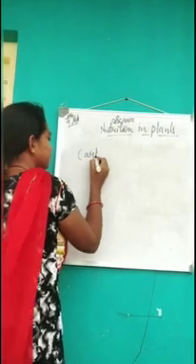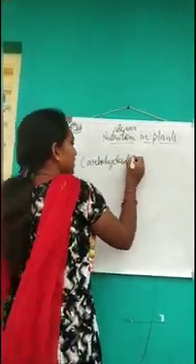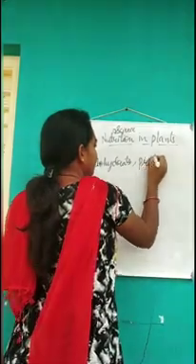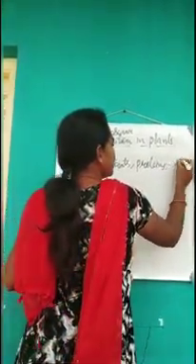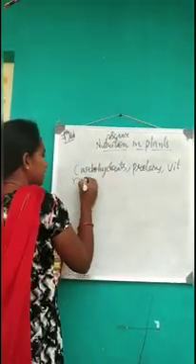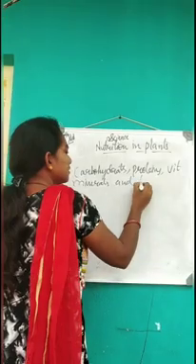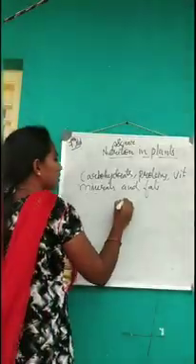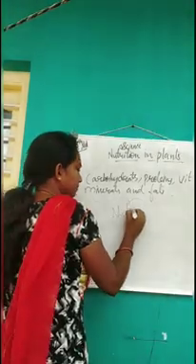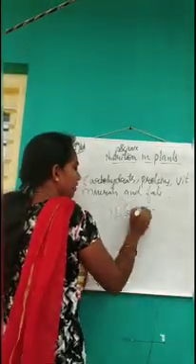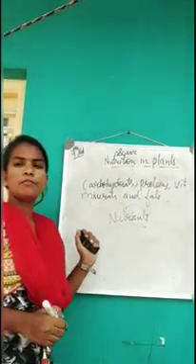Carbohydrates, then proteins, vitamins, minerals and fats. These are all the components of nutrients. All together is called the nutrients. Where do you get all these nutrients from? These nutrients you get from your food.